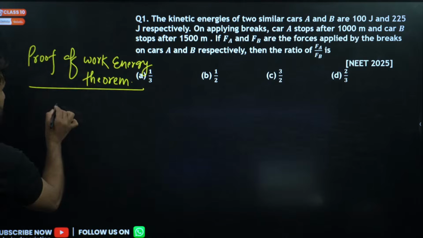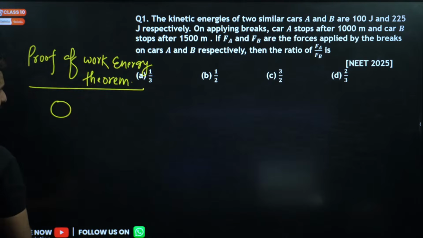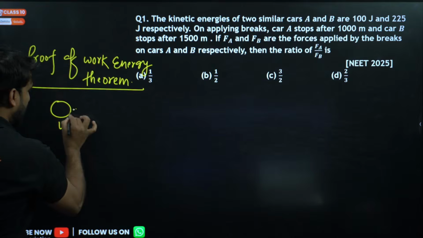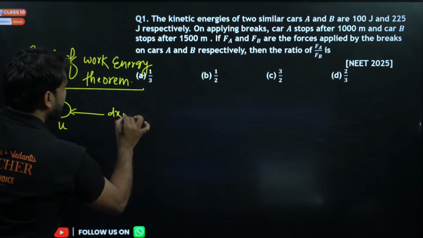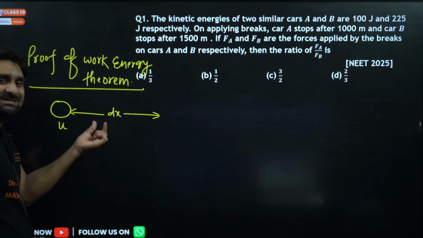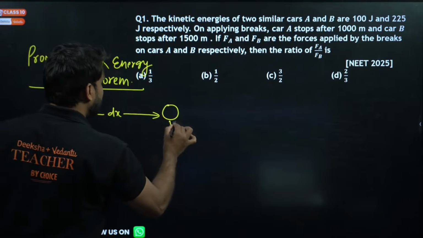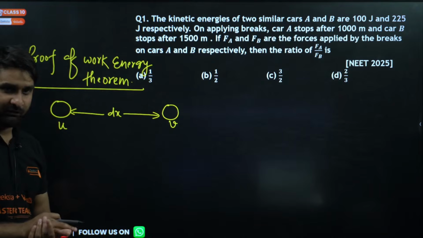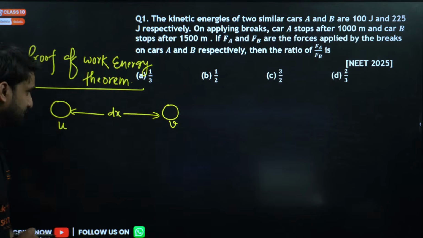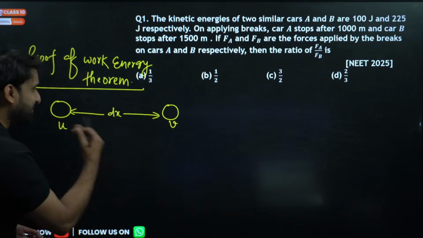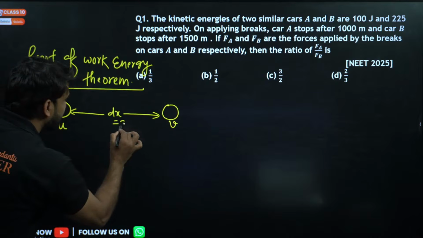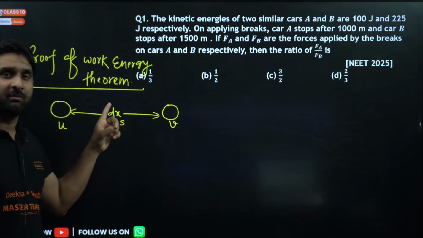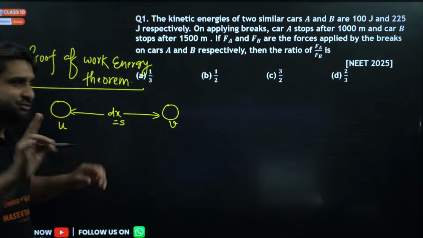Let's assume there is a body with initial velocity u. After covering a small distance dx, the object has final velocity v. You all know initial velocity u and final velocity v, right, champions? Sometimes dx can also be written as s, the displacement. I can prove this work energy theorem by many methods. Let me give you first a very shortcut method.